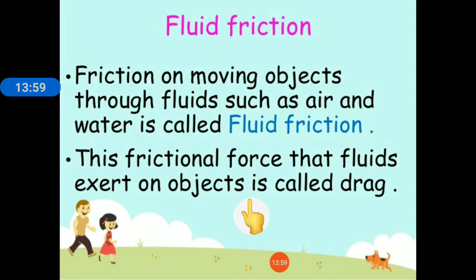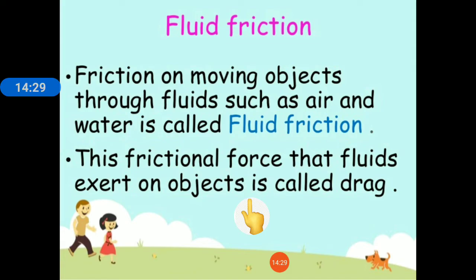Now, when a bird flies in the air or a boat rows in water, what happens is they all overcome friction. They all experience this friction due to air or water. In the bird's case, a bird will experience friction due to air, and in a boat's case, it will experience friction due to water.